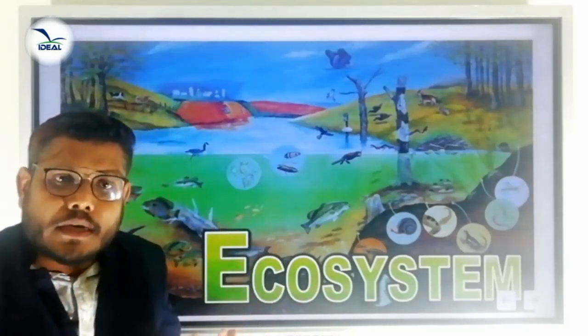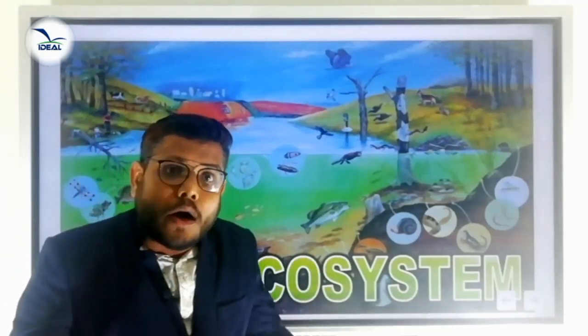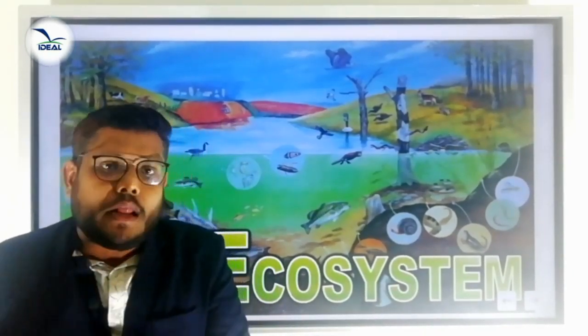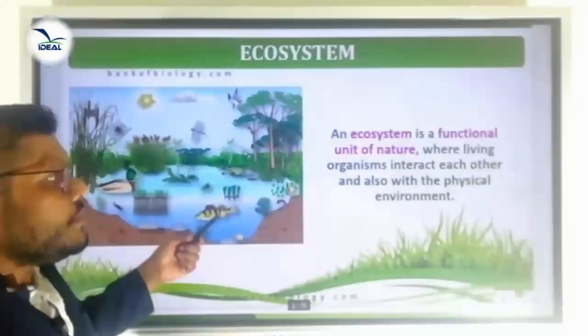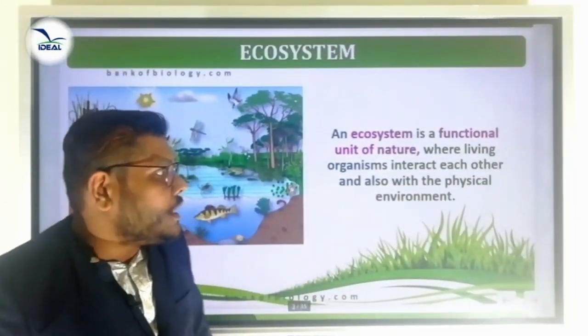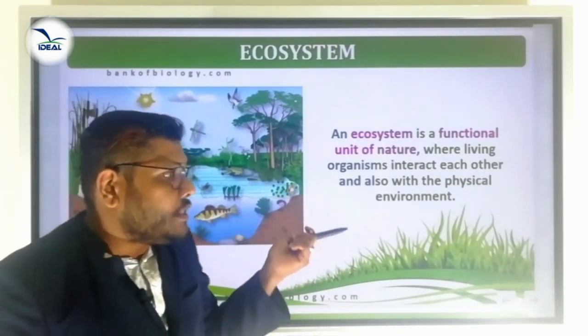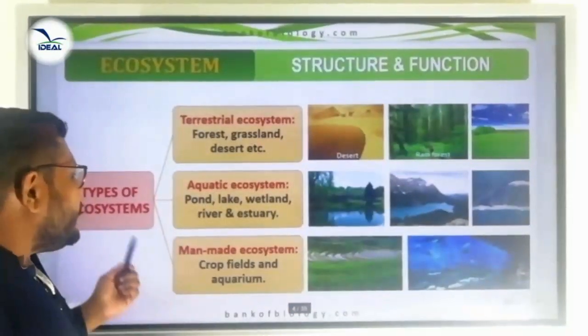Varieties of ecosystems are found in our environment. So, if you consider all these ecosystems, we can categorize them into two. One is called a natural ecosystem and another one is called an artificial ecosystem. Listen here. Ecosystem is a functional unit of nature where living organisms interact with each other and also with the physical environment. So, here is the structure and function of ecosystem.